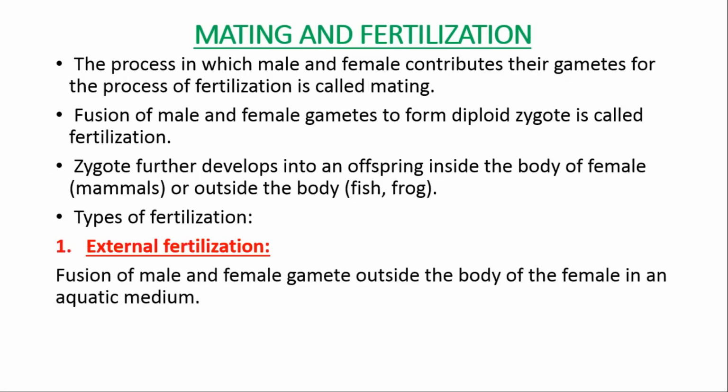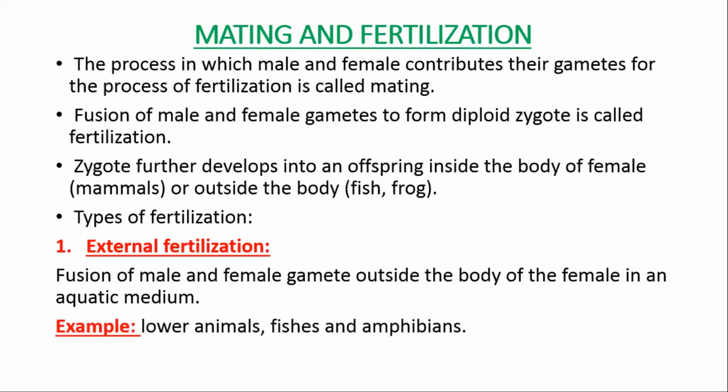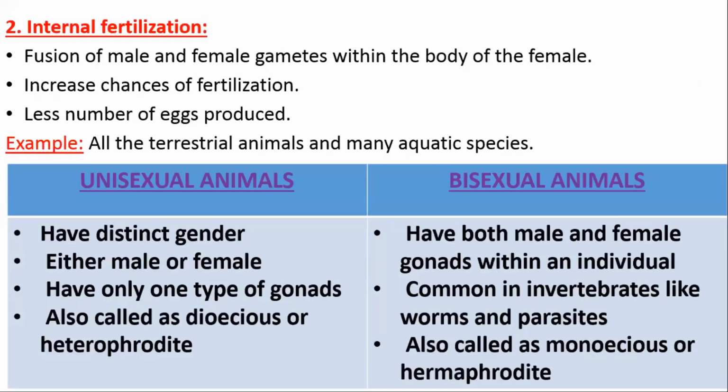As its name shows, external fertilization means the fusion of male and female gametes is taking place outside of the body of the female, in an aquatic medium, which is normally or mostly water. Remember that external fertilization cannot take place without water. Example, external fertilization is normally observed in lower animals and in most of the fishes and amphibians, as they are aquatic animals. And amphibians require water to reproduce.